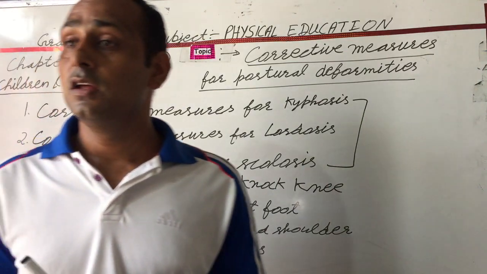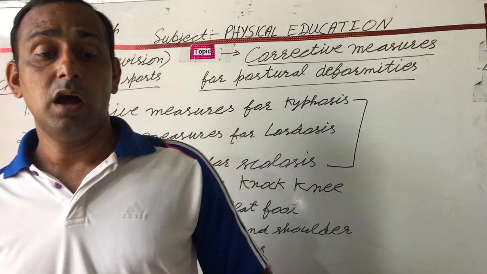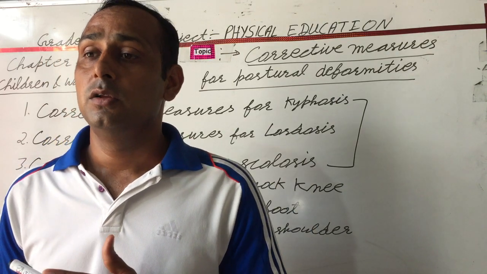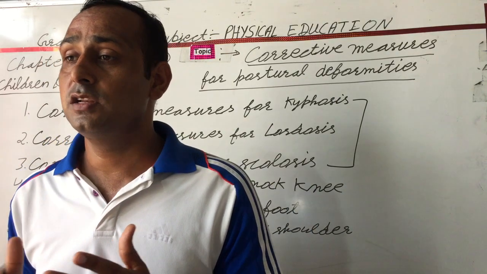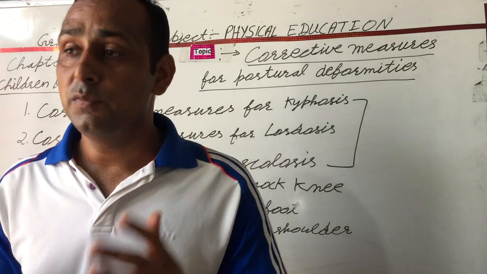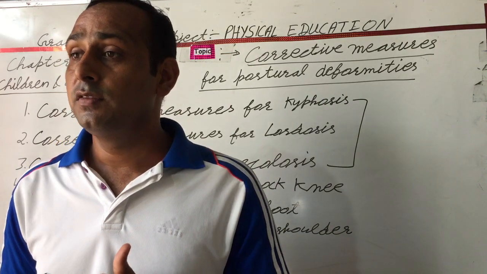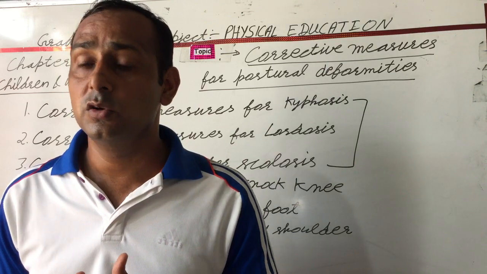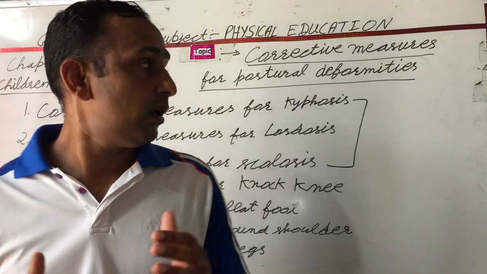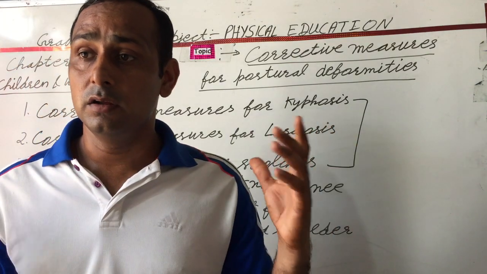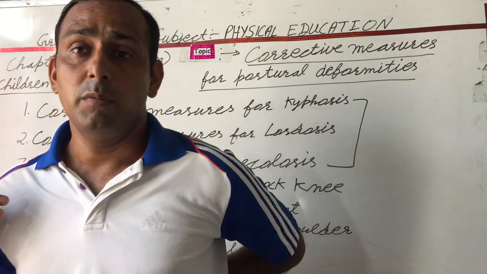Lordosis is related to our body standing position, curve related problems. To improve this, a few chin-up related exercises, especially bent sit-ups. Scoliosis also, these three are the main common back problems.